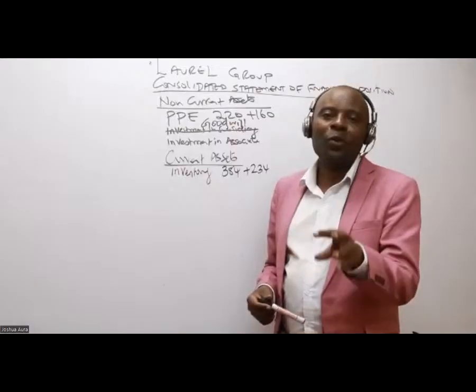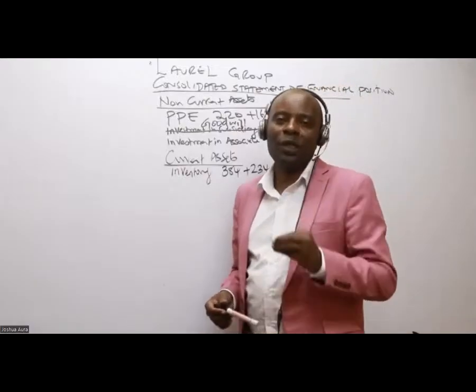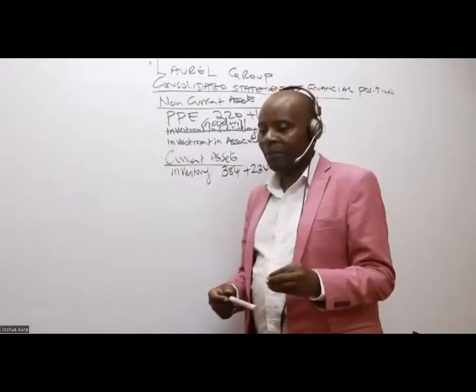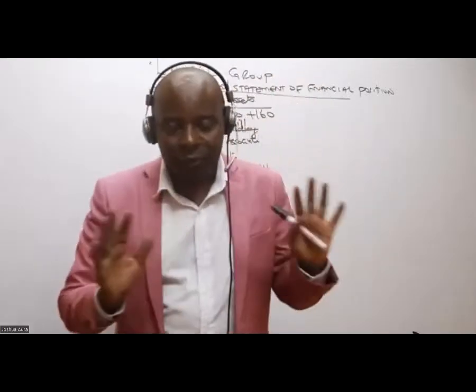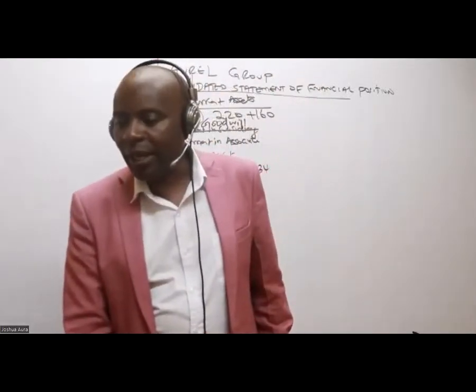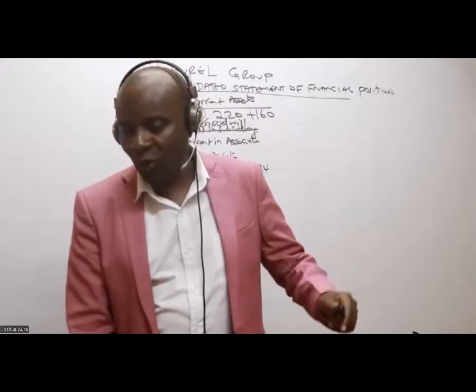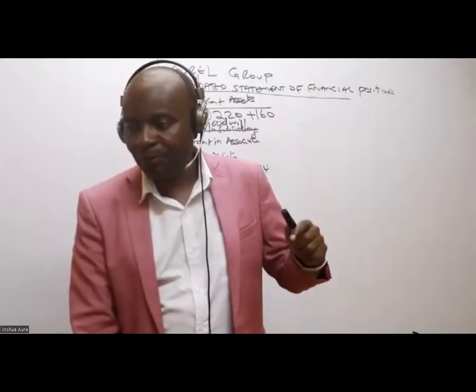It's an associate, and we are not allowed to consolidate associate figures. Thank you very much. So we leave it like that, and we are not picking anybody's calculator. Great. You guys are really following. You are bright people.